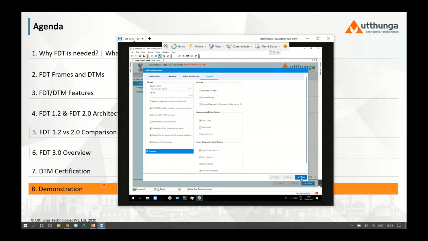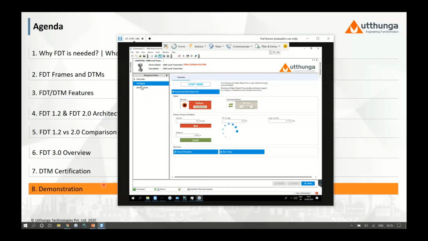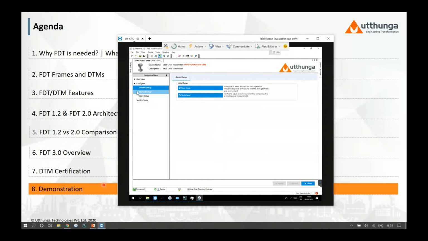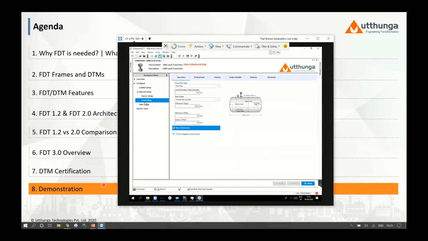And let me navigate you through some of the configuration screens. Let me take you to the level measurement. So let me change the tank type. So you can just find that I'm just changing the tank type.